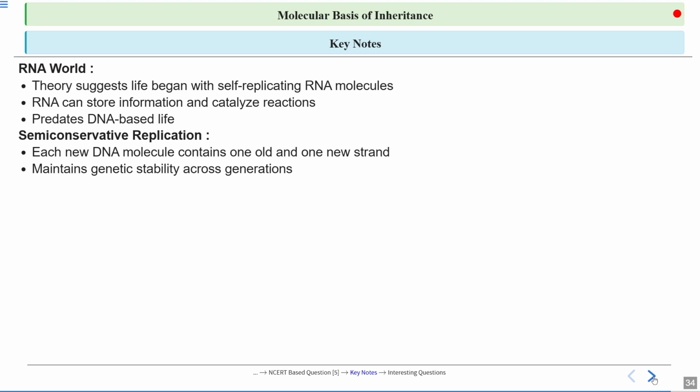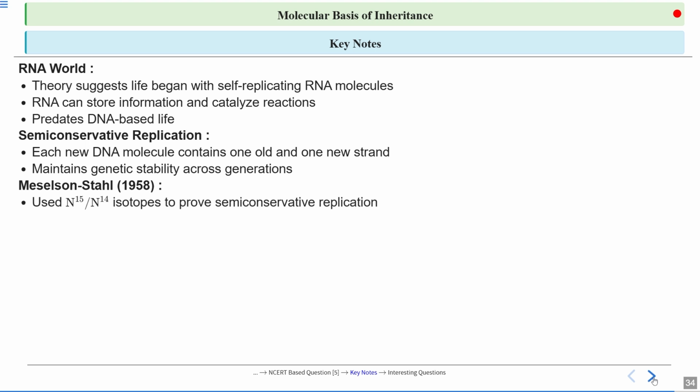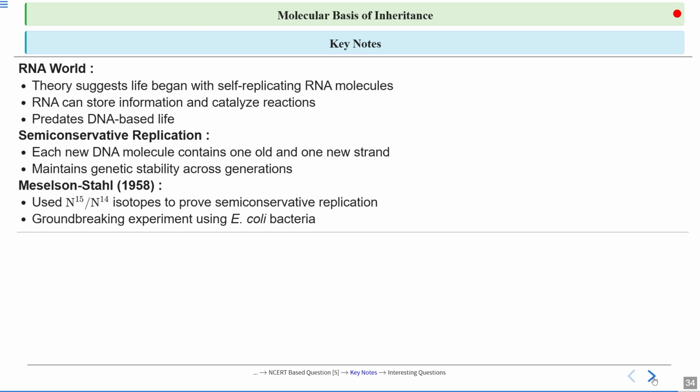Maintain genetic stability across generations. Then we have studied the Meselson and Stahl experiment, which used isotopes of nitrogen to prove what? The semi-conservative replication of DNA. A groundbreaking experiment using what? E. coli bacteria. And these are some keynotes of today's class.